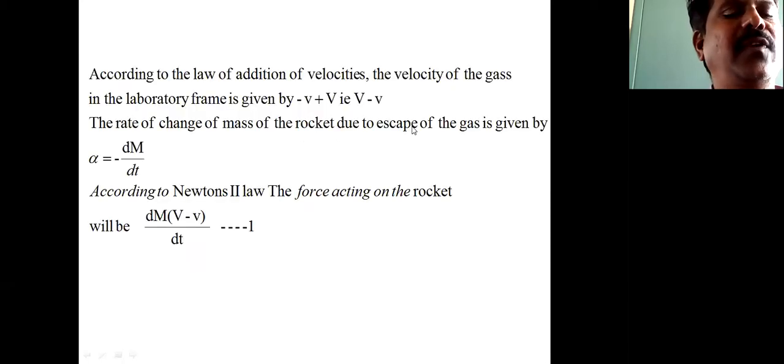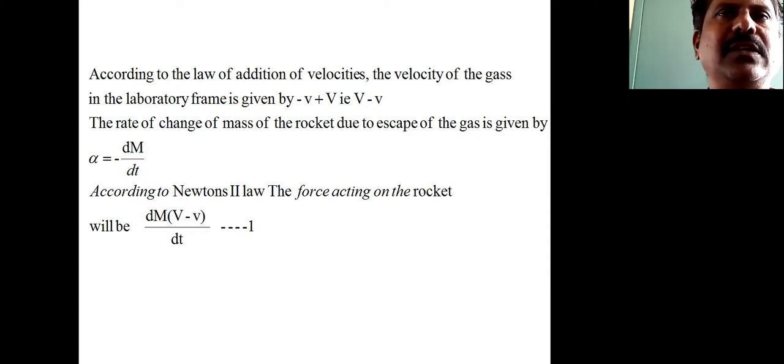For that, let capital M be the mass of the rocket, including the mass of the fuel. And let capital V be its velocity at any given instant of time t, with respect to the ground in the laboratory frame, that is, with respect to a fixed reference point.